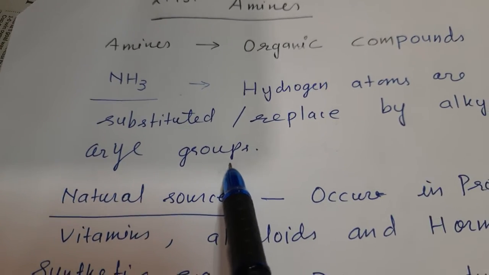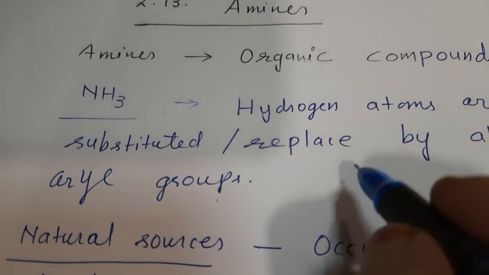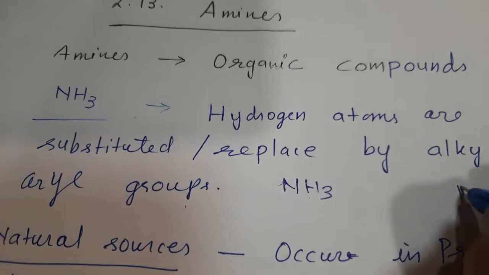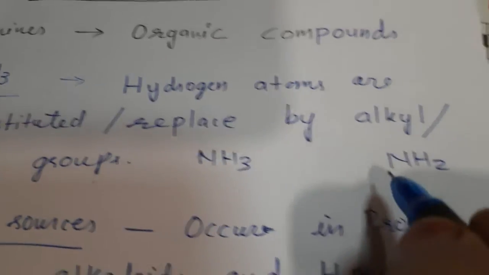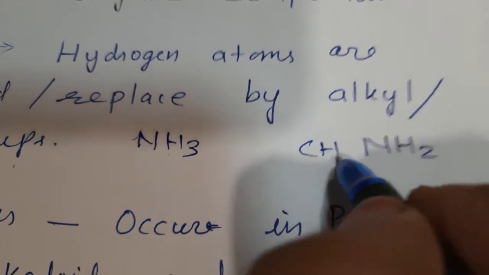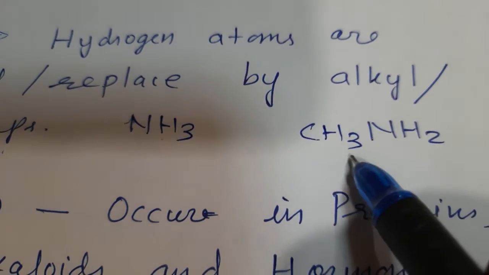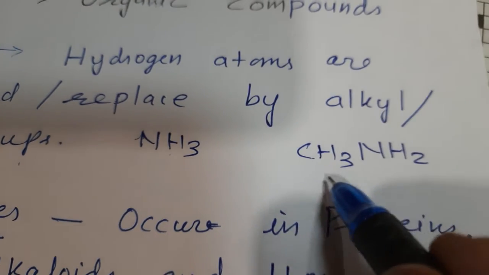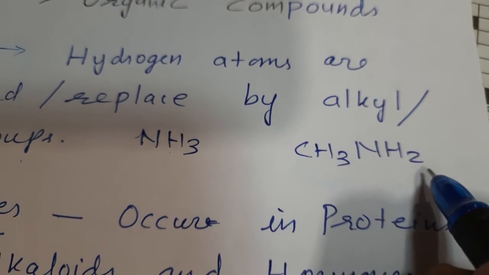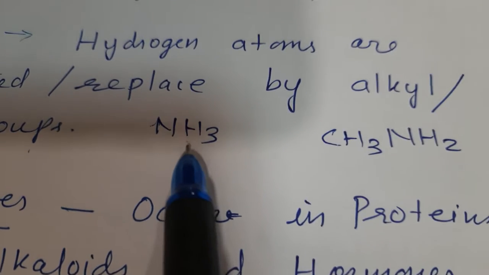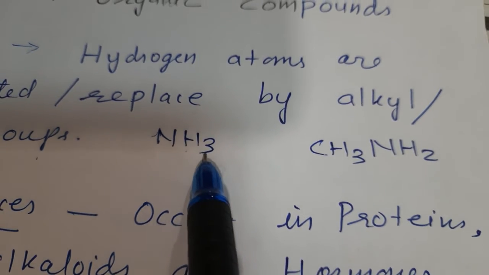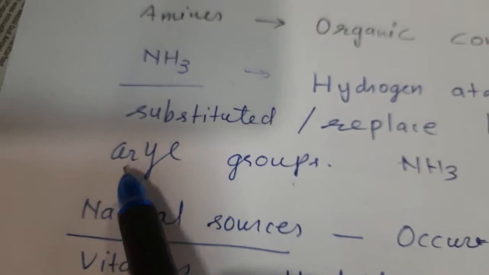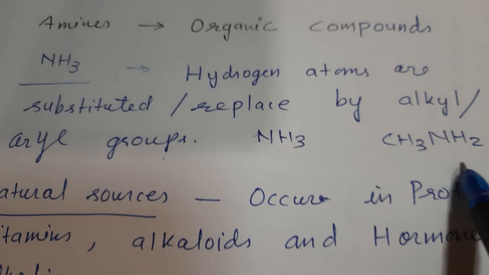Correct? Like if I write here, one example I am showing you, NH3 is ammonia. If I write here NH2 and I put a group here, CH3, you see one hydrogen is substituted by CH3. So the compound is methylamine. In this way, either one, two, or all three hydrogen atoms are substituted by alkyl group or aryl group. Then it is known as amine.